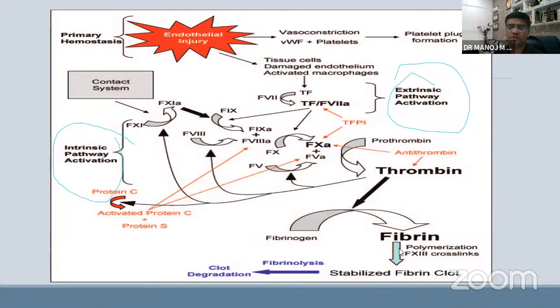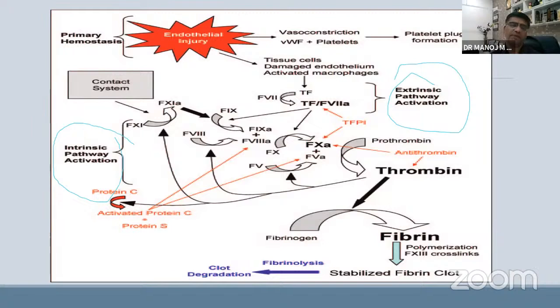One more thing one must keep in mind is that this stabilized fibrin clot gets dissolved by fibrinolysis, which leads to clot degradation. So the fourth mechanism by which a patient can bleed is when the fibrin clot is not stable; it is made stable by factor 13 cross-linking.